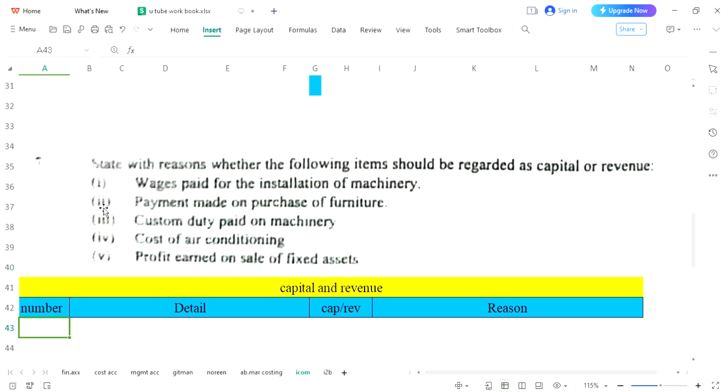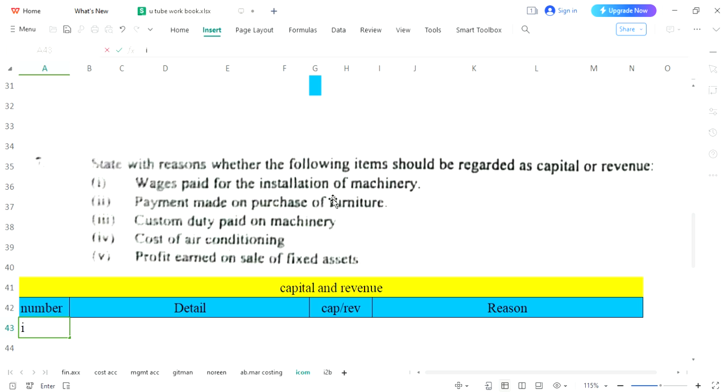First entry. And what is it saying? Wages paid for the installation of machine. Please underline this word machine. Installation means, for example, you bought an AC. That AC needs to be hung on the wall. This process of hanging that AC on the wall is called installation. So you have bought that machine and installed it.